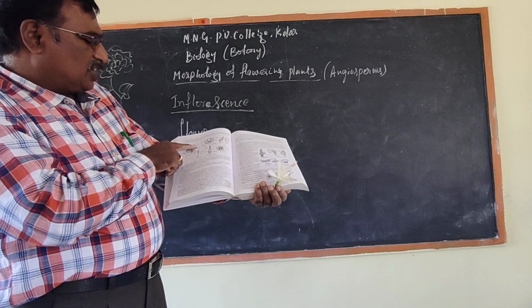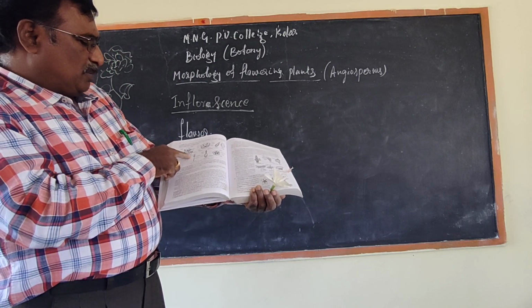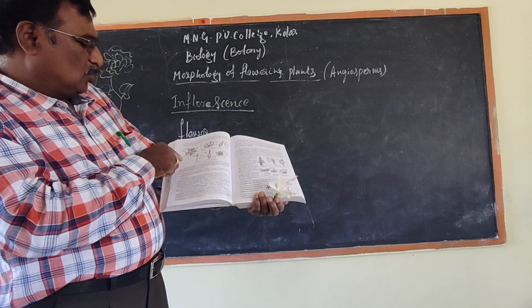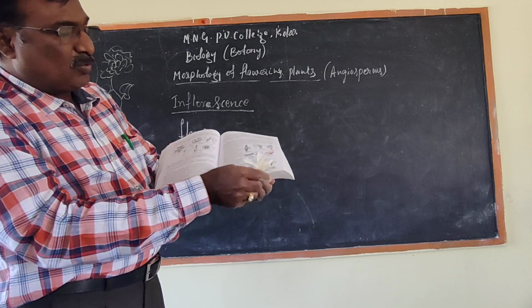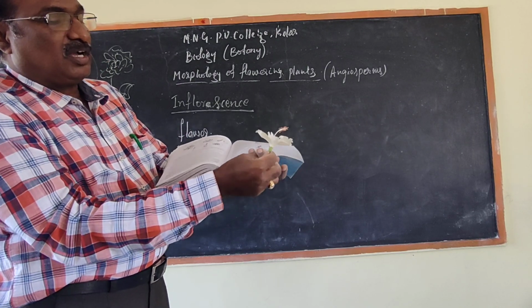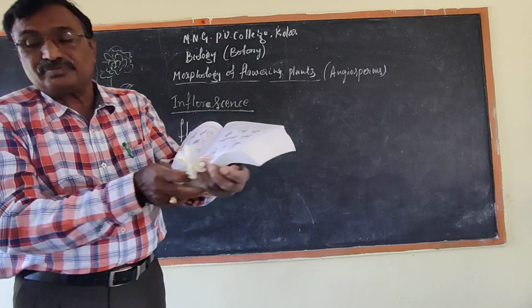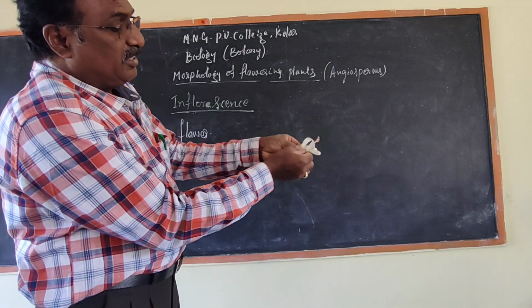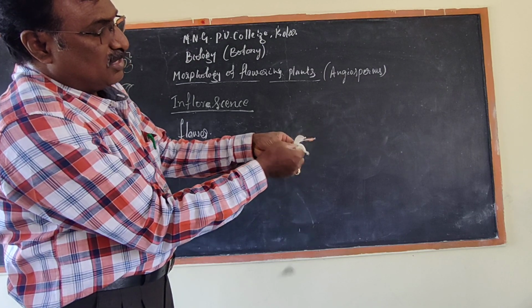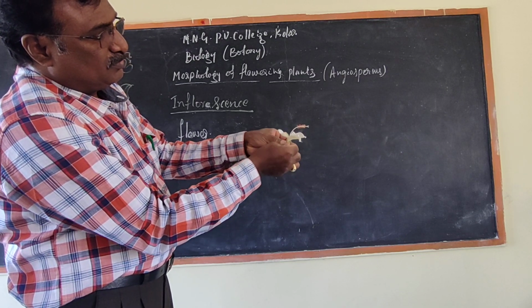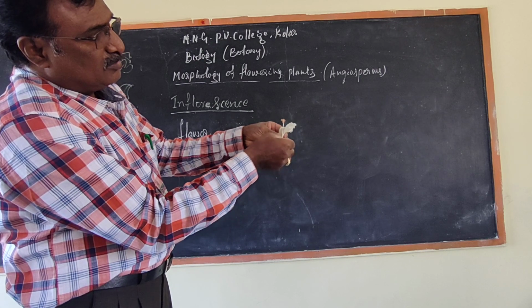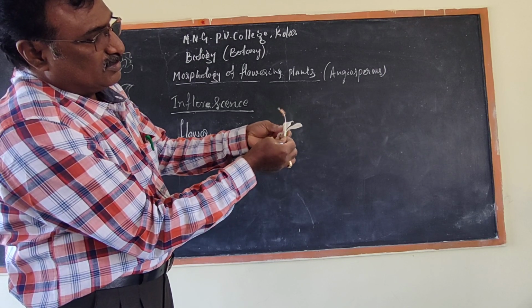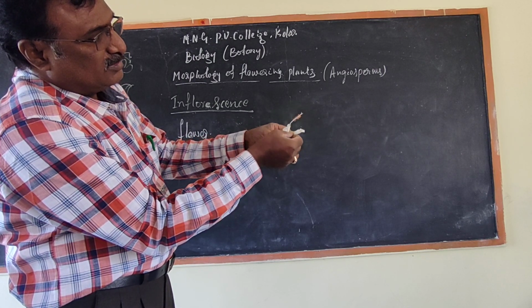So here the style, pedicel or the stalk, ovary. This is the ovary. I will remove this. The ovary will be present here. I will remove this. I will show you the ovary present inside the flower.